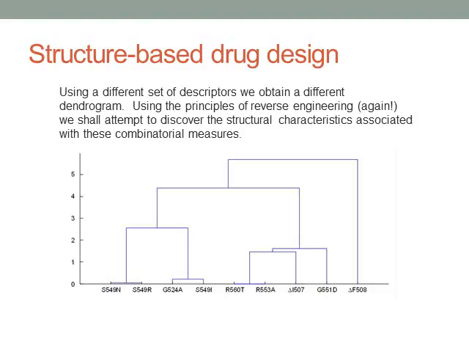Using a different set of descriptors, we obtain a different dendrogram. Using the principles of reverse engineering, we shall attempt to discover the structural characteristics associated with these combinatorial measures. Since our goal is to identify the drivers that cause the protein with the F508 mutation to misfold, we can now work backwards to see which graph theoretic measures separated this mutation. Information of this type is utilized in an area of research known as structure-based drug design.